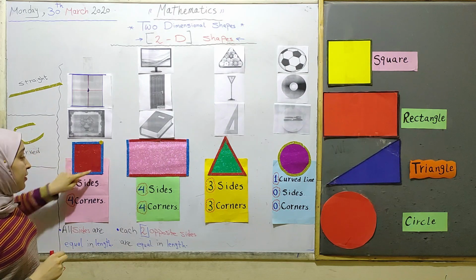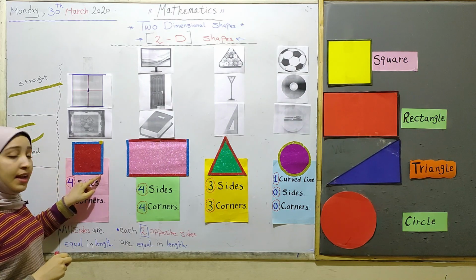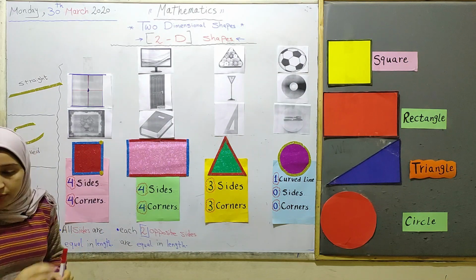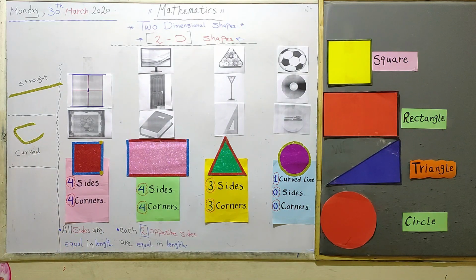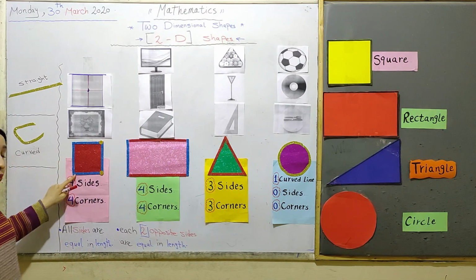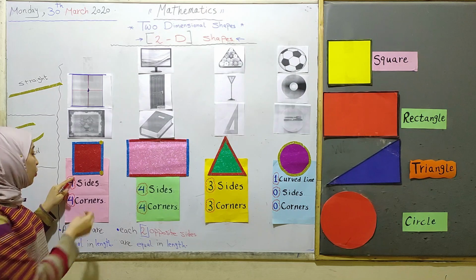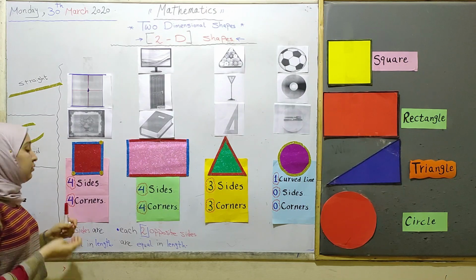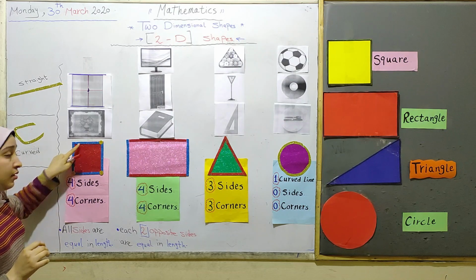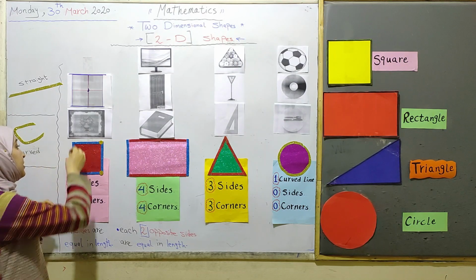And this side meets this side at this point. So this point we can call a corner. Again, this side meets this side at this point, so we can call it a corner. The last corner, we have this side meets this side at that point.